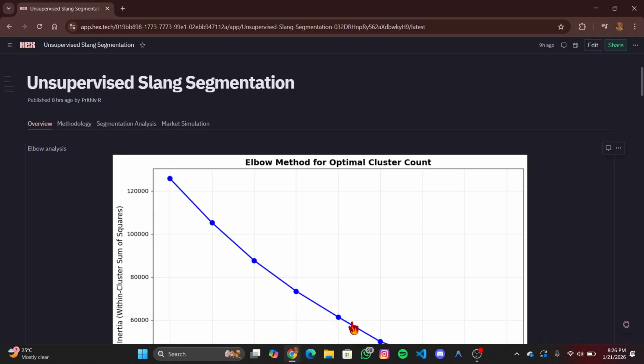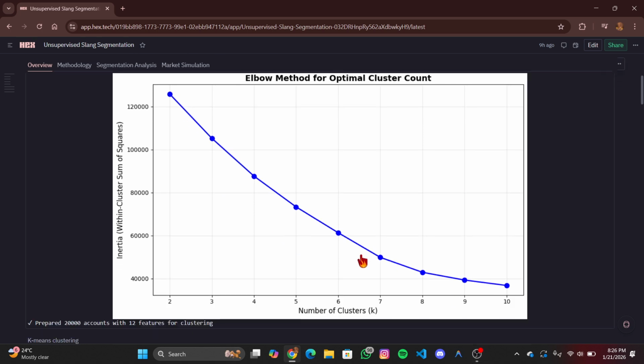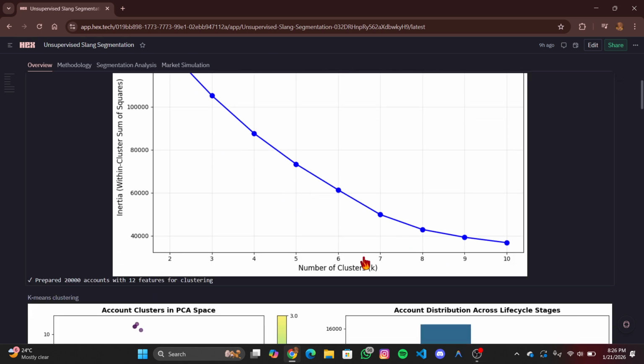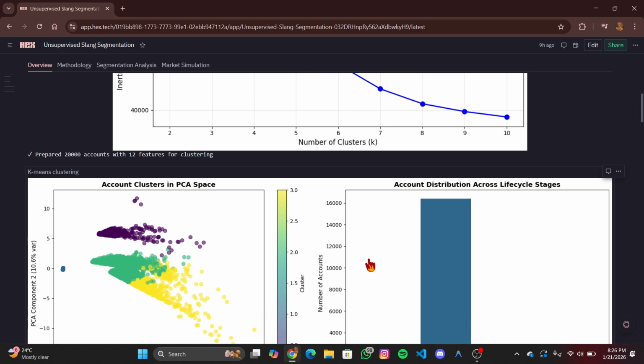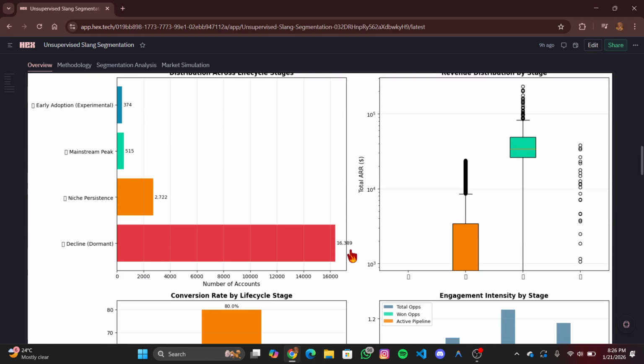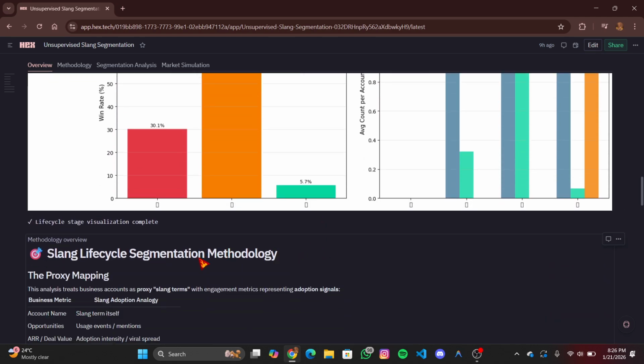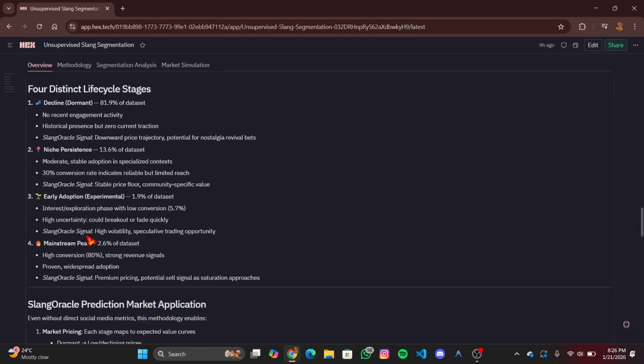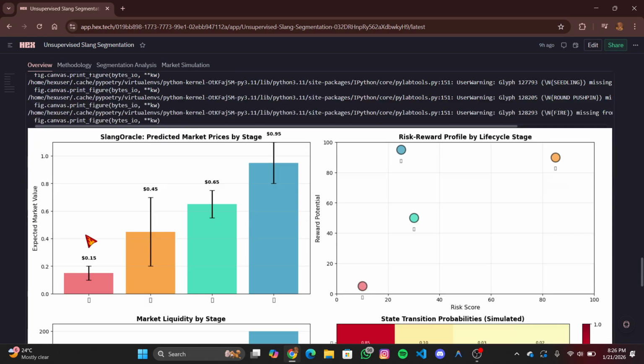Hi, this project is called SlangOracle. It explores a simple question: can we model how slang emerges, peaks, and fades without using live social media data? Since real-time slang data isn't always available, we approach the problem differently by using business engagement matrices as behavioral proxies for slang adoption. And this is the overview of the SlangOracle, and this is the proxy mapping, and these are the predictions.